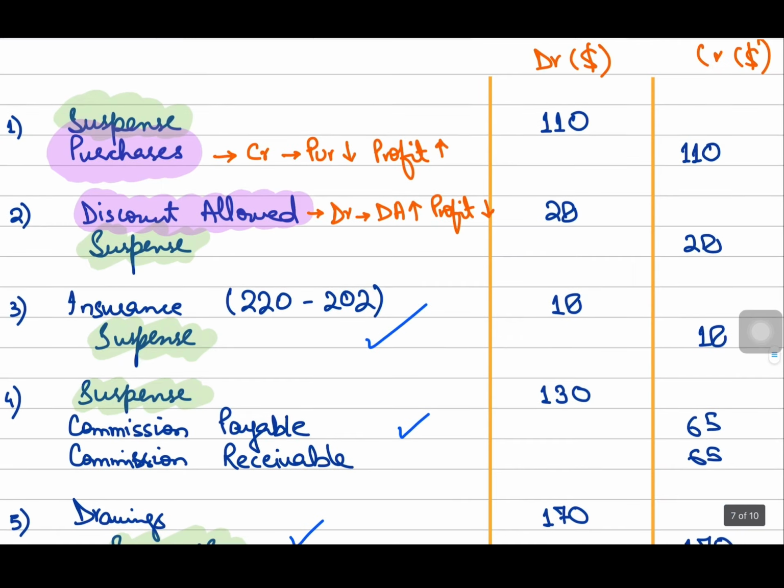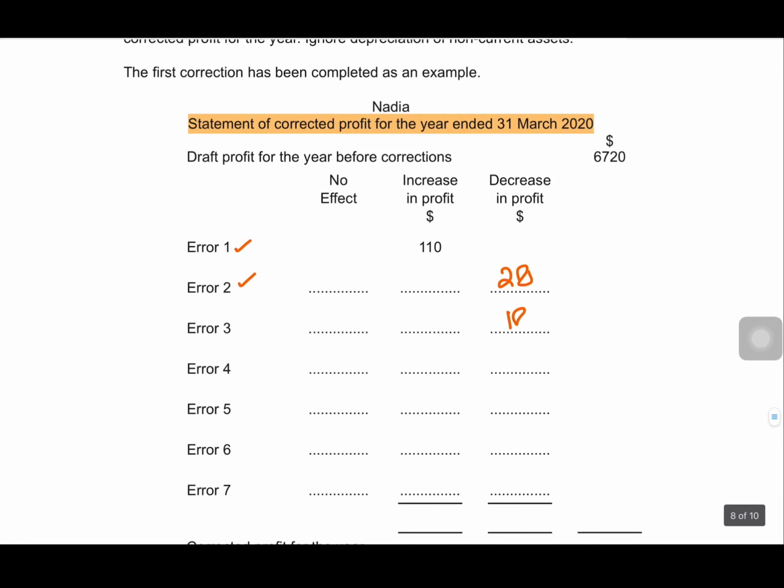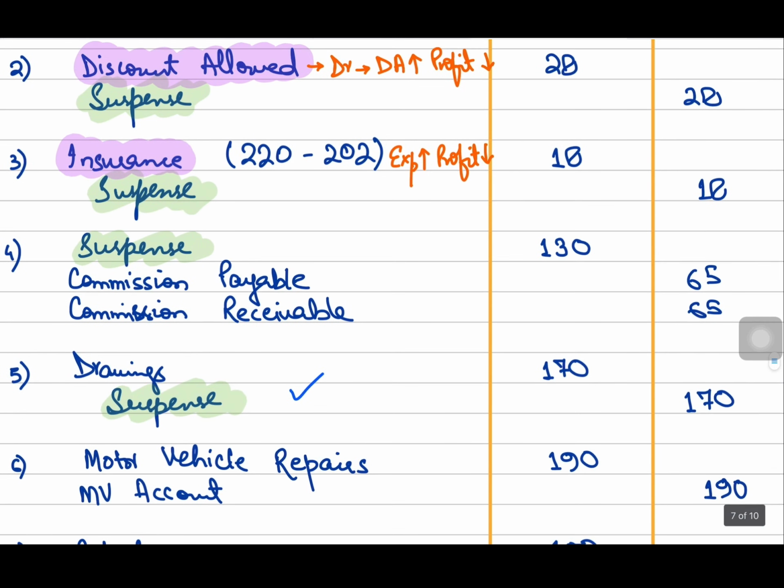Now, error number 3. In error number 3, what is happening? Remember, insurance, the correct value was 220, but we just recorded 202, we forgot to record the 18. So, again in this example, an expense is being recognized. This will increase my expense, and in turn this will decrease my profit. An increase in expense will not increase profit. No, please don't think like this. An increase in expense will decrease the profit. So, again 18 will be written in the third column. This will decrease the profit. Increase expense, decrease profit.